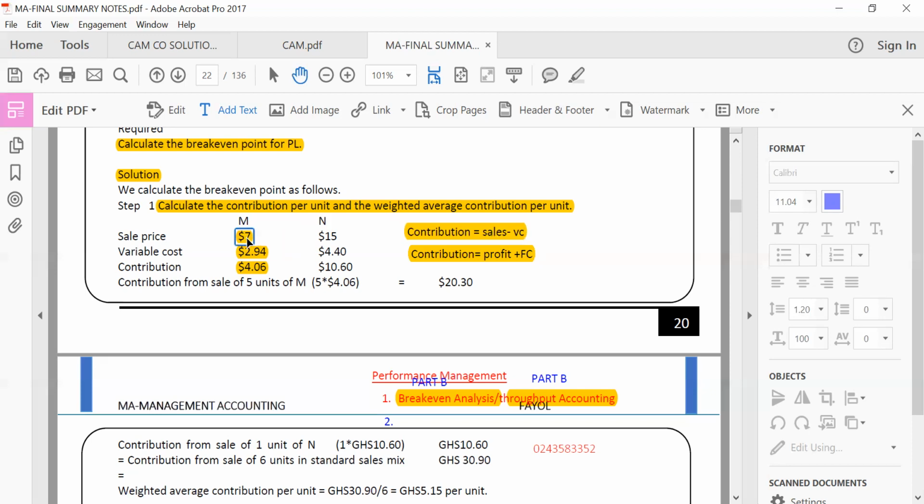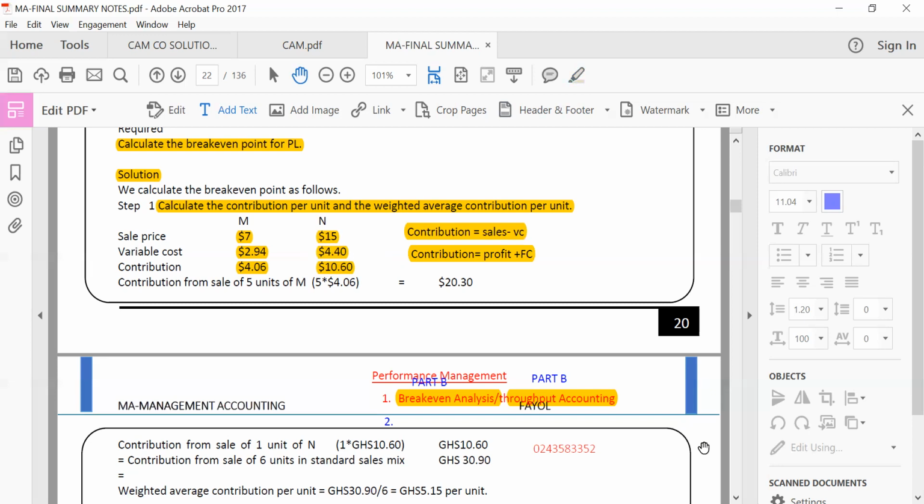So you can see the sales value is 7. The variable cost is 2.94. When you take the variable cost from the sales value 7, you get 4.06 for product M. Then we do the same for product N. The sales value is 15. The variable cost is 4.4. When you take 4.4 from 15, you get what? 10.6. Please, this has already been read, so I don't see this to be a problem.